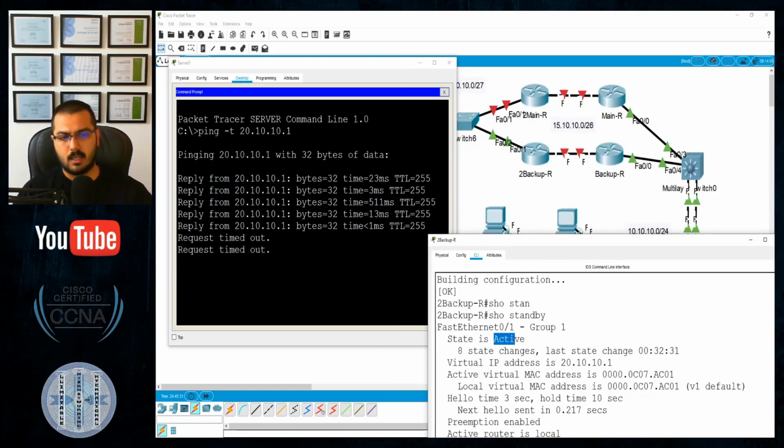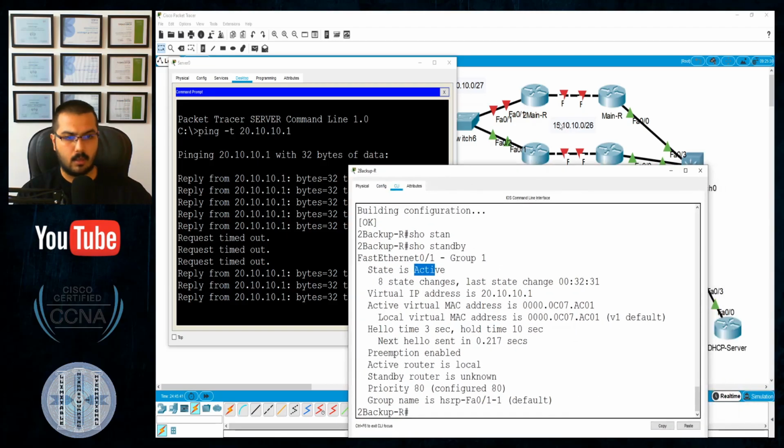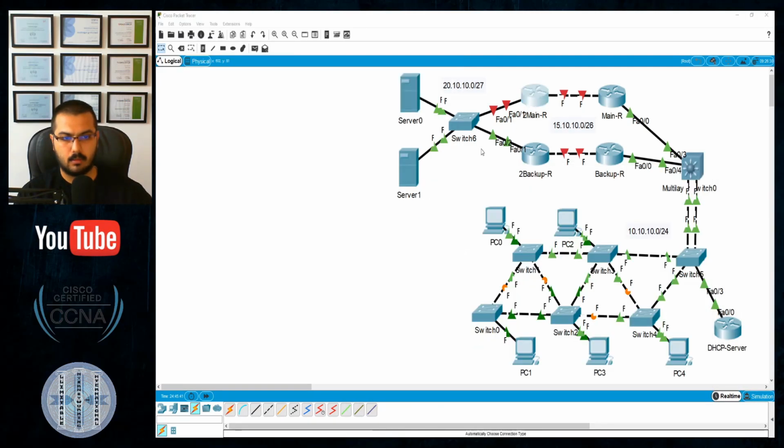It's an active. This poor guy is still receiving timeout. It should be ping reply at any moment now. Waiting. You can see there is a reply. Thanks a lot. Okay, so we are good. Let's enable our good router again.